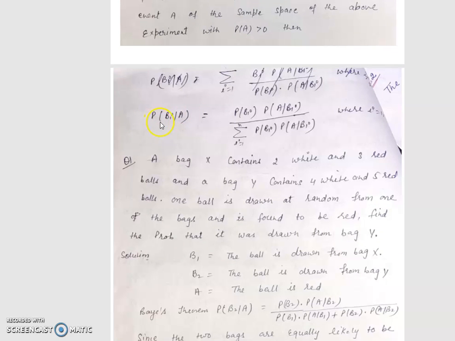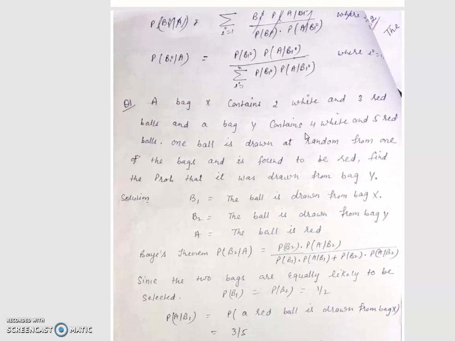the probability of Bi upon A is the probability of Bi into the probability of A upon Bi, divided by the sum from i equal to 1 to n of the probability of Bi into the probability of A upon Bi, where i equals 1, 2, 3 and so on. And now here is one important example based upon this Bayes theorem.